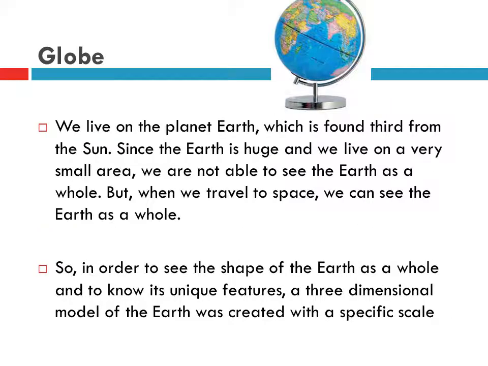Globe. We live on the planet Earth, which is found third from the sun. Since the Earth is huge and we live on a very small area, we are not able to see the Earth as a whole. But when we travel to space, we can see the Earth as a whole. So, in order to see the shape of the Earth as a whole and to know its unique features, a 3-dimensional model of the Earth was created with a specific scale.